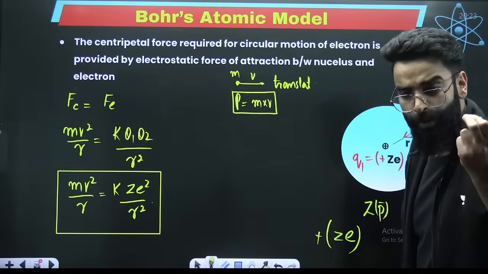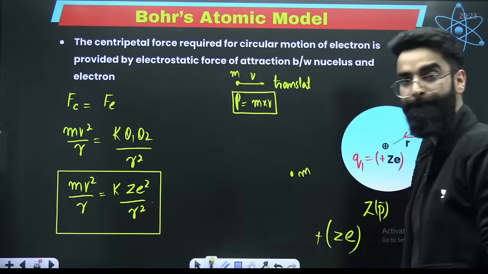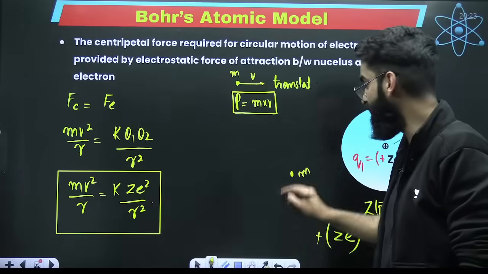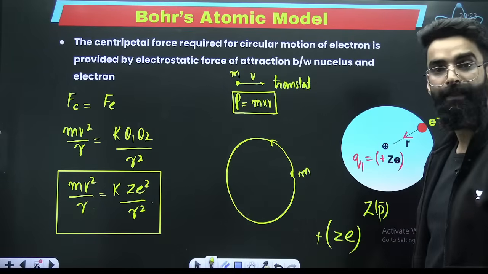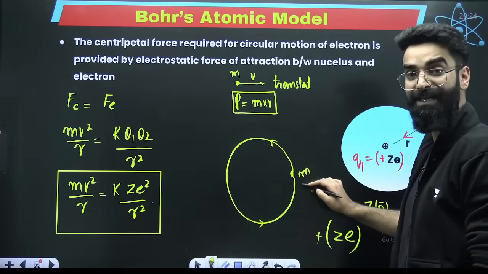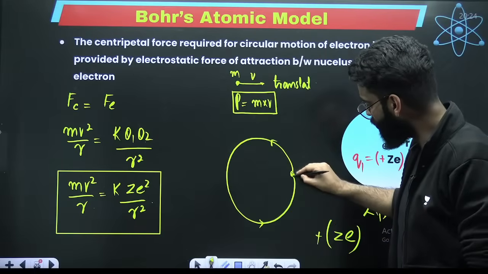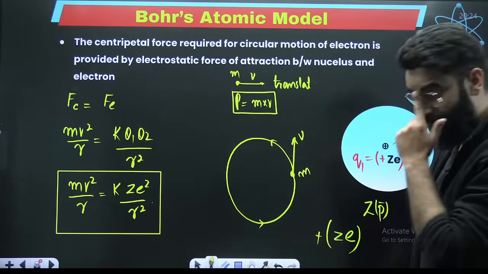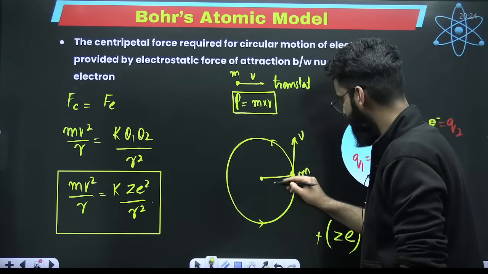Now, imagine that you have got an object which has got mass m, and it's moving with velocity v in a circular path. If I ask you what is the direction of velocity at this point, draw the tangent. This is the direction of velocity at this point. So this object has got mass m, moving with velocity v in the circular path, whose radius is r.